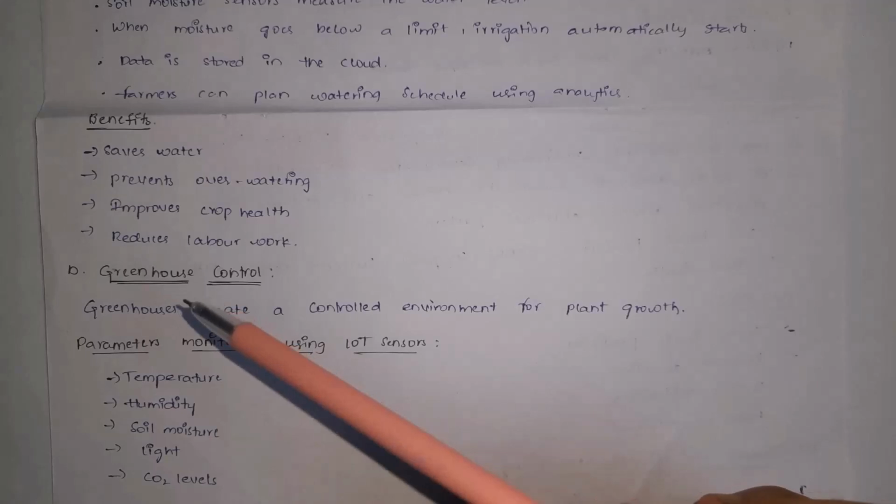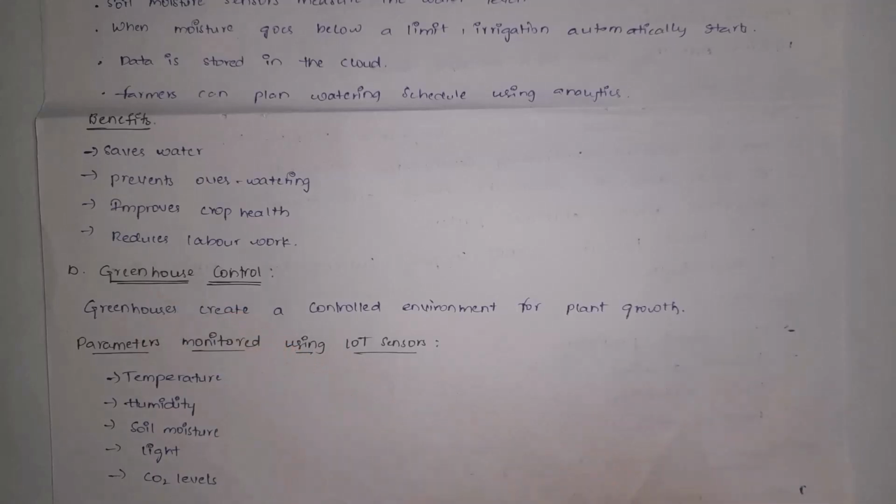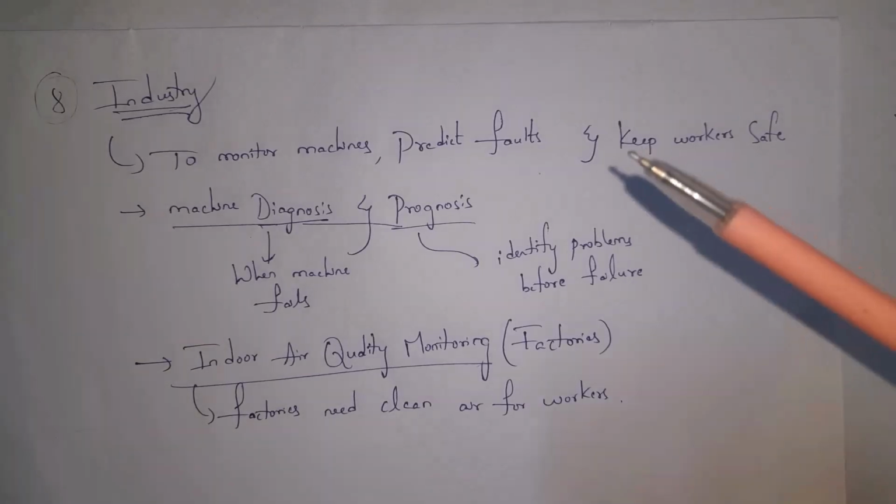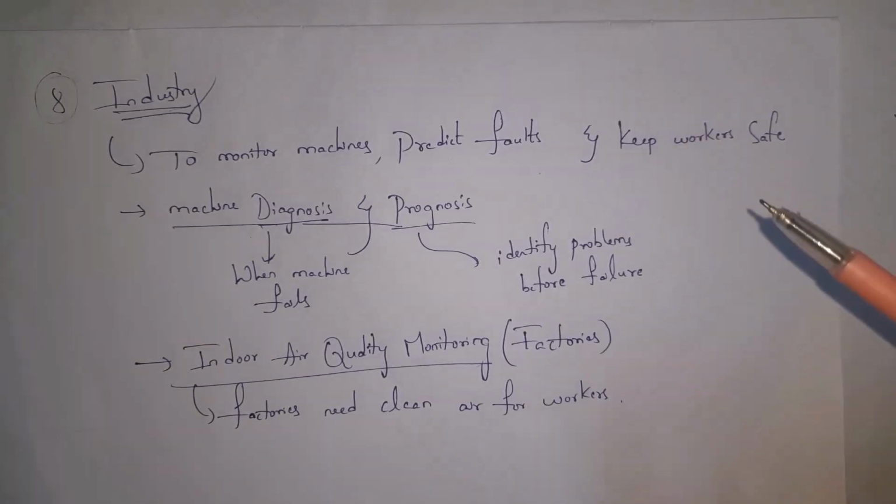And the second one is greenhouse control. Guys, greenhouses will create a controlled environment for plant growth. So by using IoT sensors, we can monitor temperature, humidity, soil moisture, light, and also CO2 levels. And the eighth one, industry. Guys, we'll use IoT in industries in order to monitor machines so that we can identify faults quickly and keep workers safe.